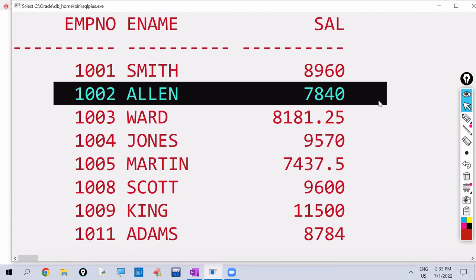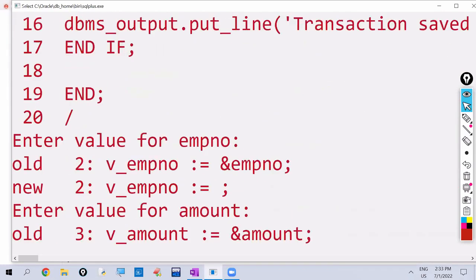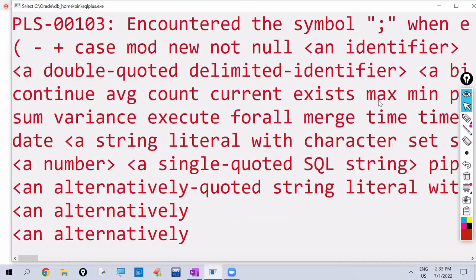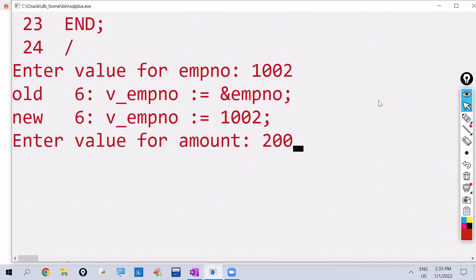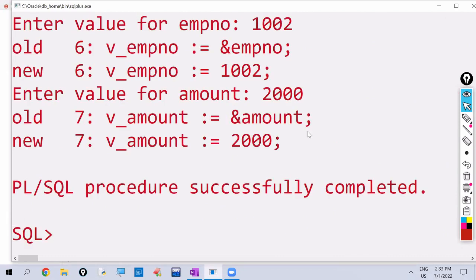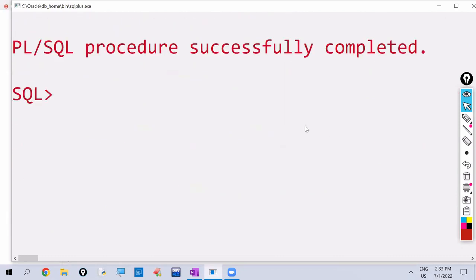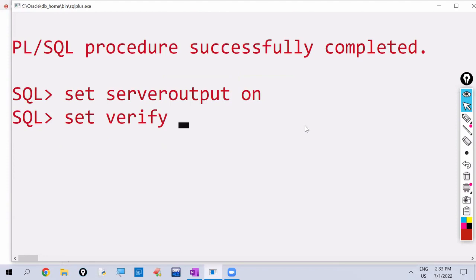After increment, his salary will be 9,840. Okay, incremented amount I am giving as 2000. We didn't set server output on here. So set serveroutput on. Set verify off.